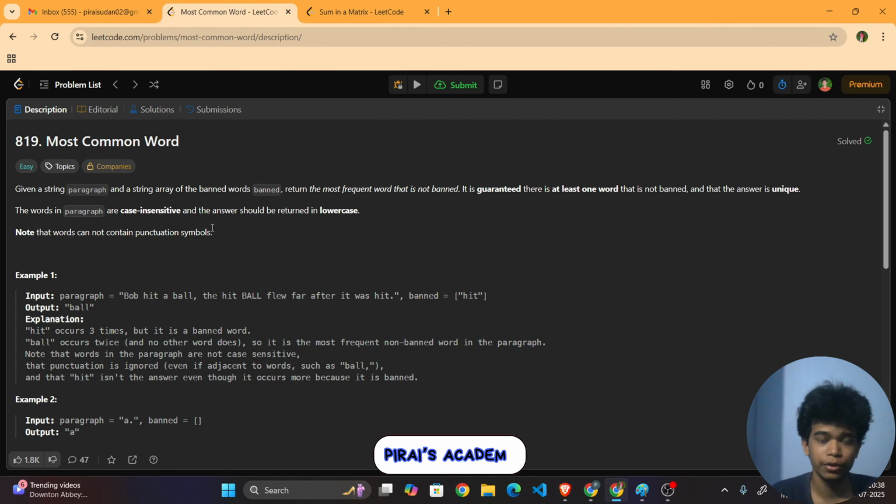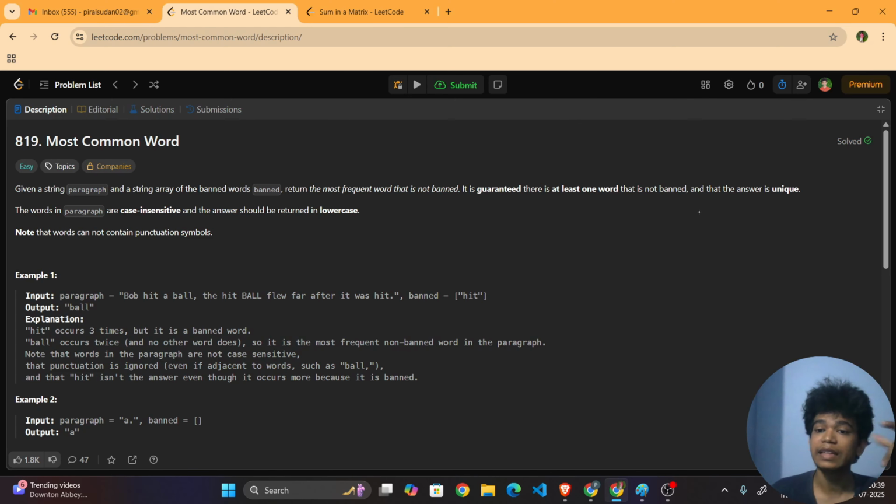In the series of Zoho interview questions, today we are going to see a question called Most Common Word. It is LeetCode question number 819. Given a string paragraph and a string array of banned words, return the most frequent word that is not banned. It is guaranteed there is at least one word that is not banned and that the answer is unique. Fine. The words in the paragraph are case insensitive and the answer should be written in lowercase.